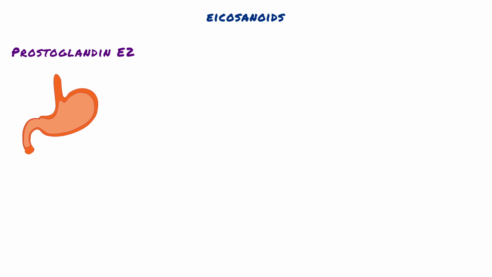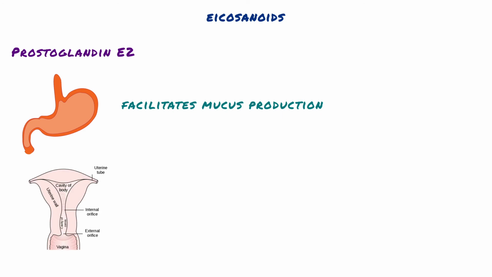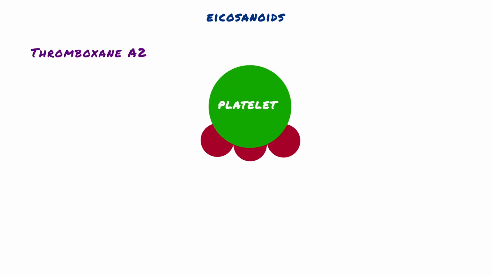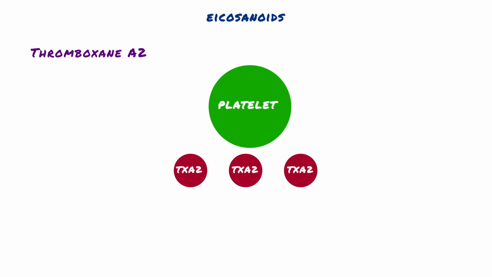In the stomach, prostaglandin E2 has a protective effect by facilitating mucus production. In the uterus, it stimulates uterine smooth muscle contraction with increasing gestational age. Thromboxane A2 is released by activating platelets, resulting in vasoconstriction and platelet aggregation.